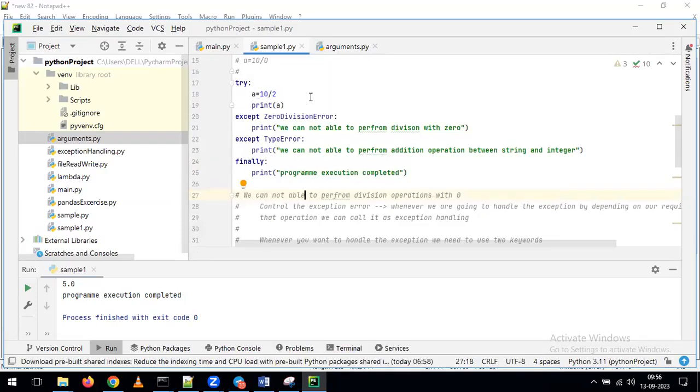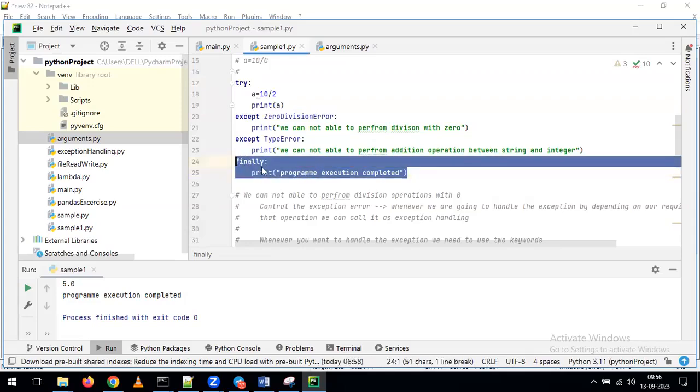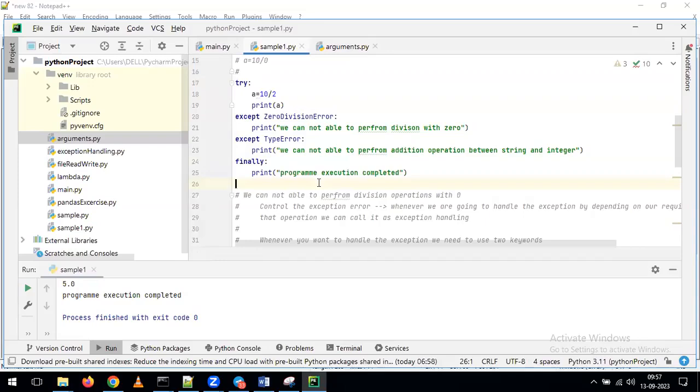What is the purpose of try here? To specify which lines of code you want to handle as part of the exception, which we give in the try block. Coming to except, whenever you get an error, the error message you want to populate, that information we give in the except block. Coming to finally, we give it as a default statement. If there is any error or no error, by default this line of code will execute by using the finally keyword. This is the way we need to understand how to perform exception handling in our Python programming. Okay. Any questions on all these statements?